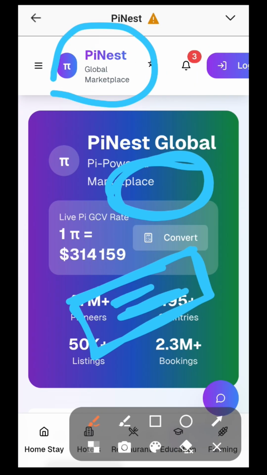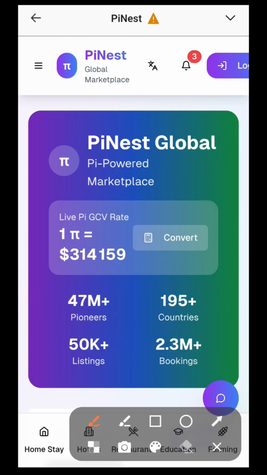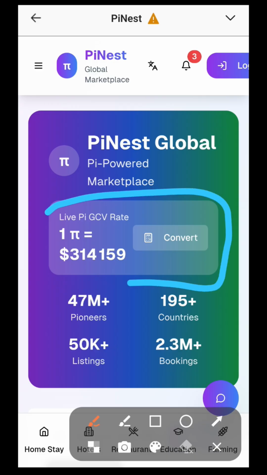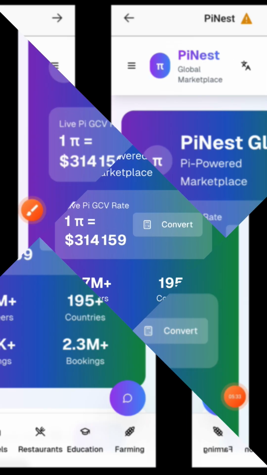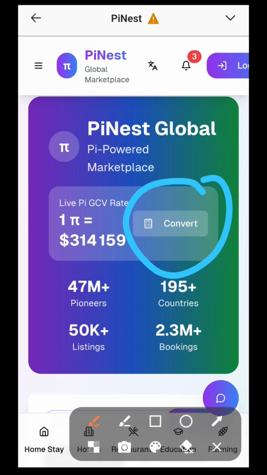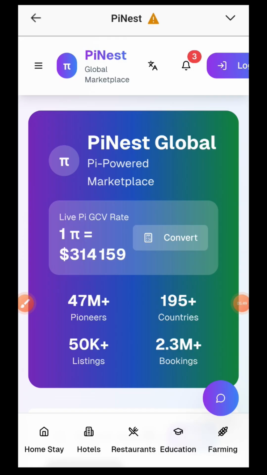Right, it creates buzz. But okay, beyond just showing the number, does PiNest propose to actually do anything? Like, are there features? What's the practical side, if any? Yeah, it seems the founder has laid out some ideas for actual functionality, trying to build utility around that GCV price point. Like what? Well, first, there's a section for hotels. The idea is hotel owners could list their places, add photos, and basically accept Pi for bookings at that GCV rate. Interesting. Use Pi for real-world services at that high value. Exactly. Then, similarly, restaurants. Owners could list their restaurants. The source we saw mentioned an example in India, actually, again supporting Pi transactions at the GCV.